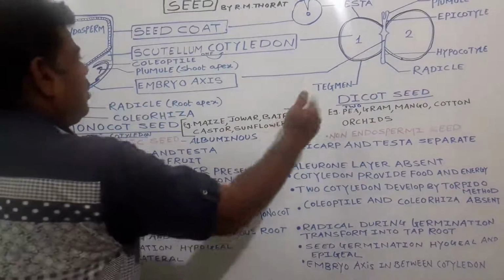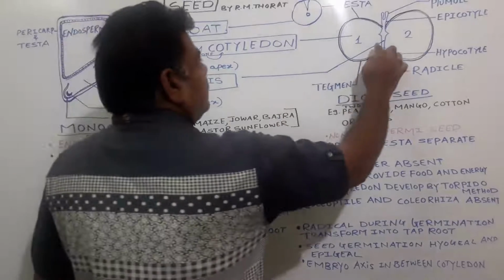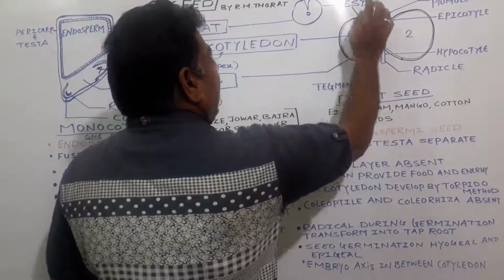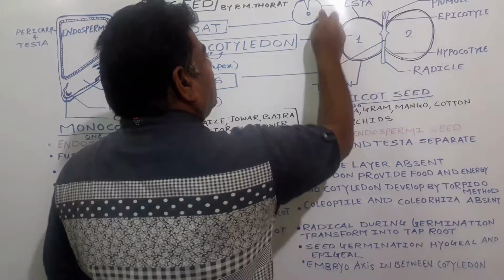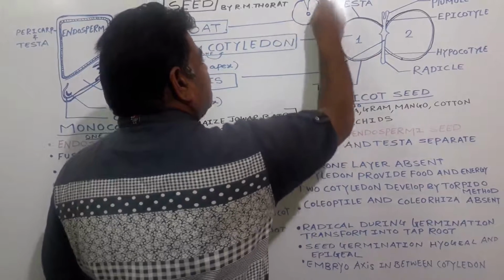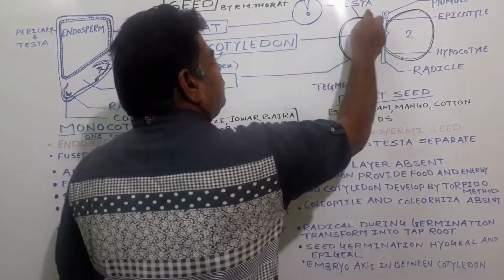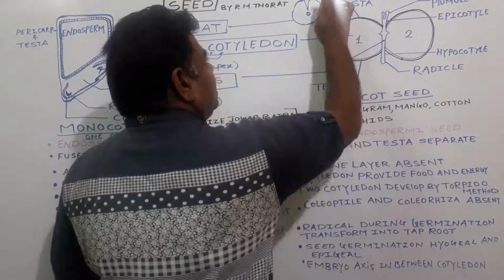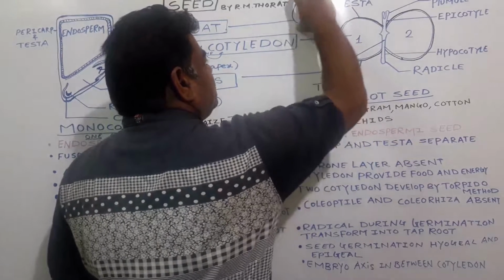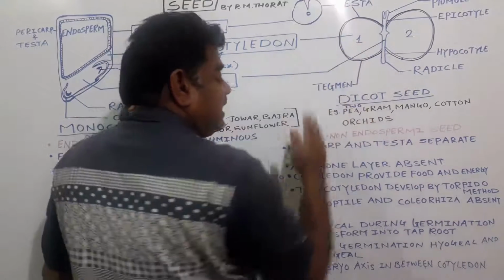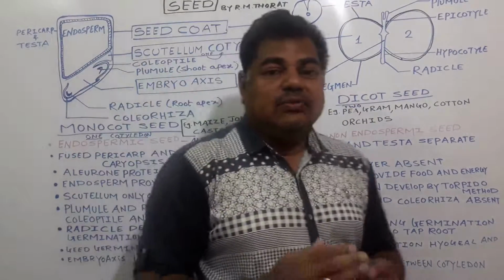But in the case of a dicot, the seed is covered with the integument, which gets converted into the structure we call the testa, and the epicarp, mesocarp, endocarp that surround this seed get separated.